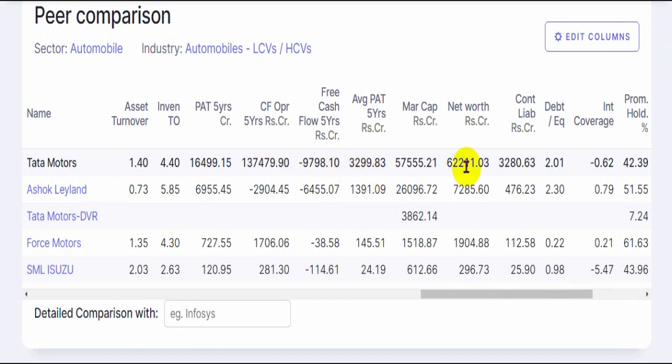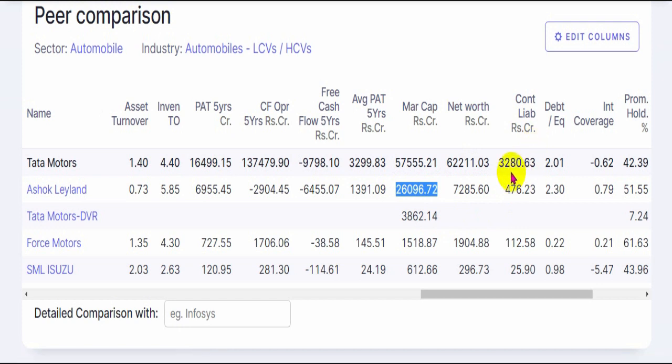Current market cap of Tata Motors is 57,000 crores against the net worth of 62,211 crores. So it's available at a discount to its net worth, whereas Ashok Leyland is trading at 3 times its actual net worth. The company is quite small at just 7,285 crores, but in the market it has been given a huge premium of around 26,000 crores.